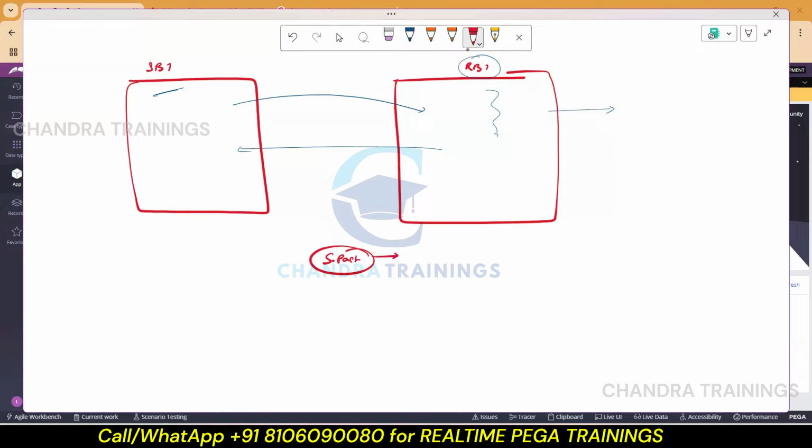And within this service package, no doubt there must be a service rule. It might be service SOAP or service REST, from where some kind of parsing should happen. It might be JSON parsing or XML parsing. From there, activity will be executing, and again some kind of streaming should happen. So this is what we completely understood as part of web service.